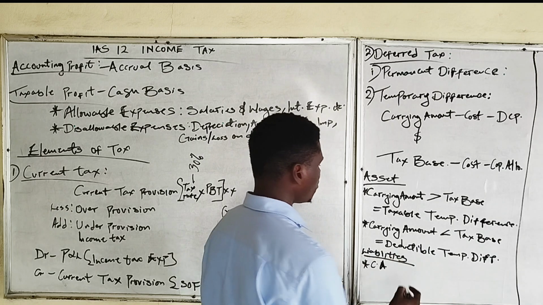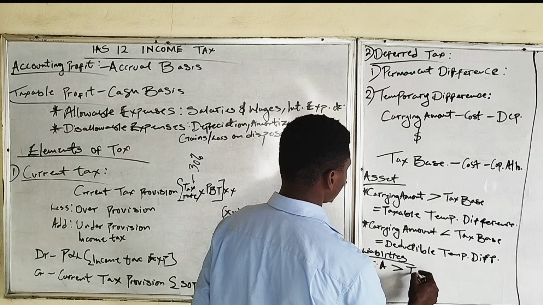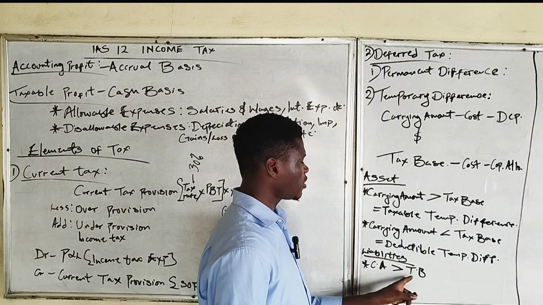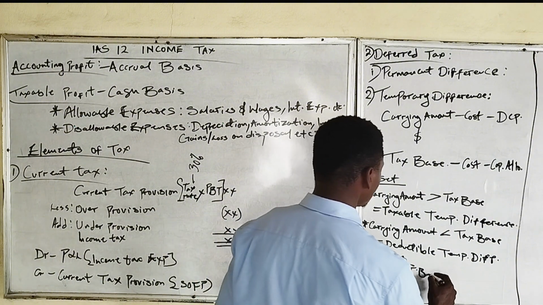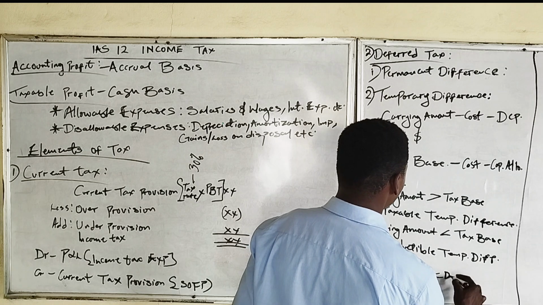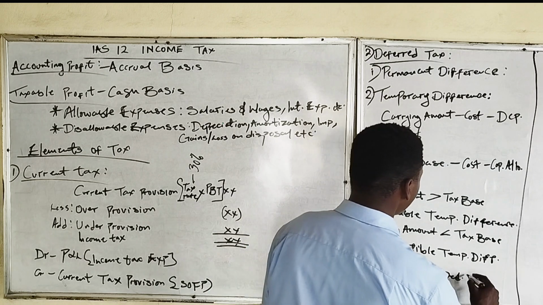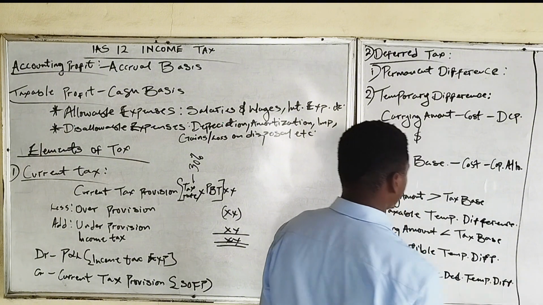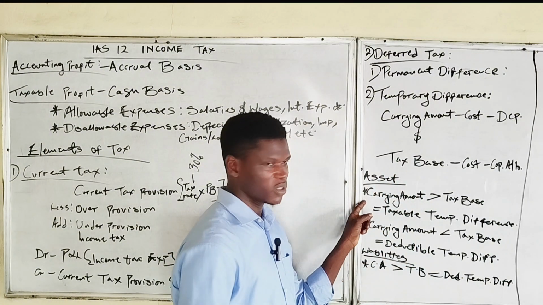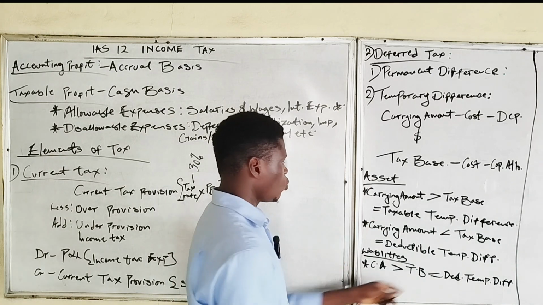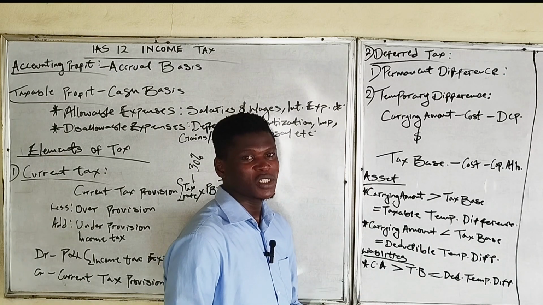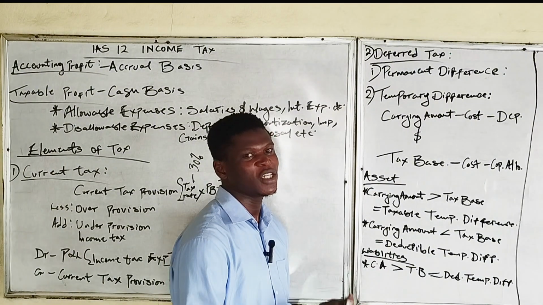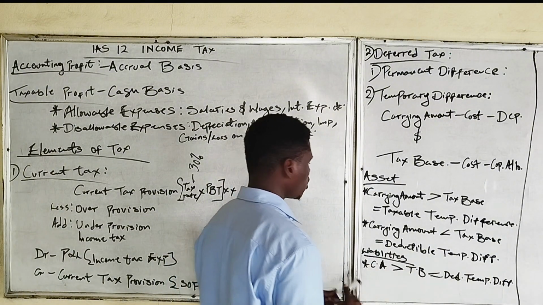So if the carrying amount of a liability is greater than the tax base, which I will represent with TB now, this will give us deductible temporary difference, which is the opposite of the asset. We explained that deductible temporary differences are differences that will give rise to tax benefits or tax credits which will be enjoyed by entities in the future. So that's deductible temporary difference.